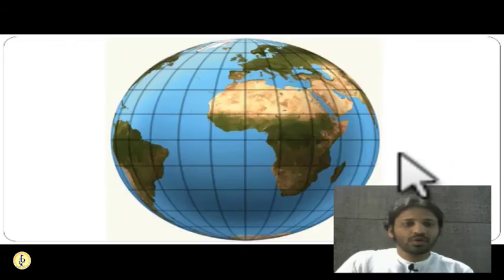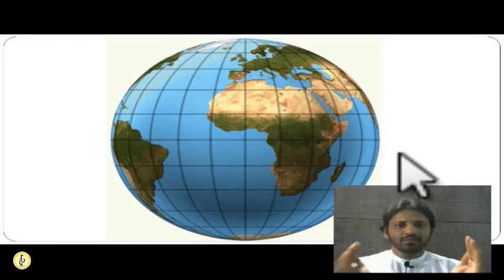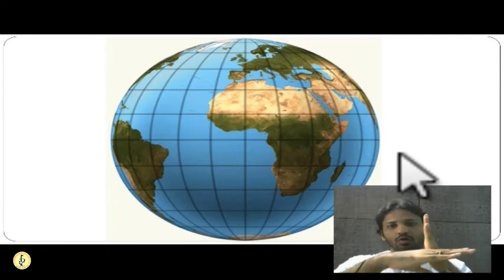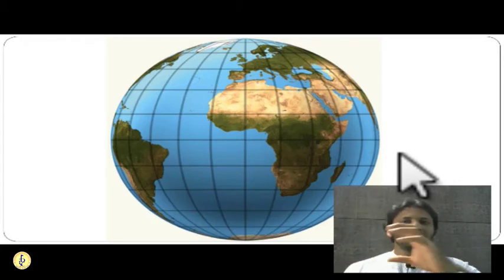So very simple things. Okay. So here you can see that the horizontal lines are known as latitudes and vertical lines are known as longitudes. A net-like pattern has been formed because of the intersection of these latitudes and longitudes. This is known as a grid. So they are making a grid on the surface of the earth, these latitudes and longitudes.